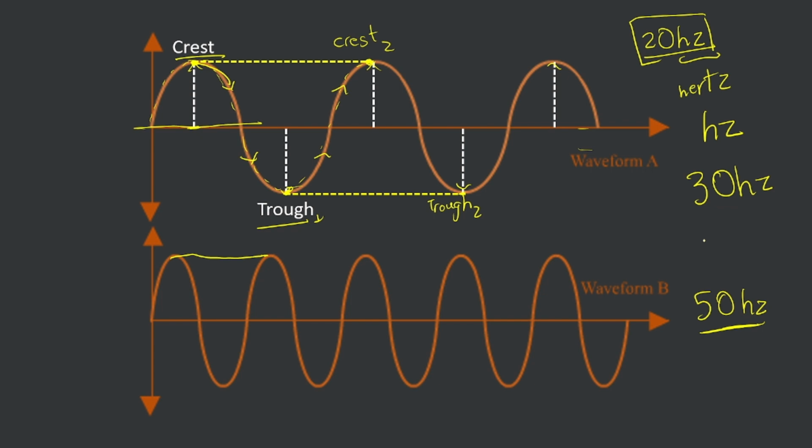We also should know that we have heard about girls having high pitched voices and boys having low pitched voices, or girls have a high voice and boys have a deep voice. But the thing is, the higher the frequency, the higher the pitch. So girls have a higher frequency of sound than boys. That is why their voices are high pitched and the voices of boys are low pitched.